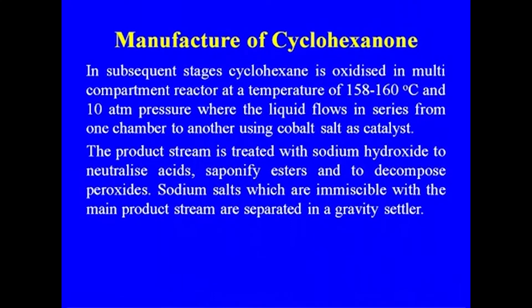In subsequent stages, the cyclohexane is oxidized in a multi-compartment reactor at a temperature of around 160 degrees centigrade and 10 atmosphere pressure, where the liquid flows in series from one chamber to another, using cobalt salt as catalyst. The product stream is treated with sodium hydroxide to neutralize the acids, saponify esters, and decompose the peroxide. Sodium salts, which are immiscible with the main product stream, are separated in a gravity settler.